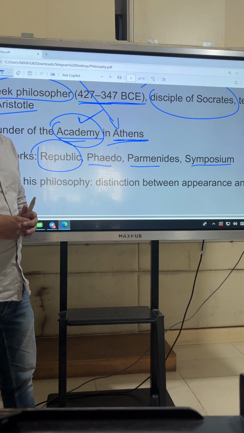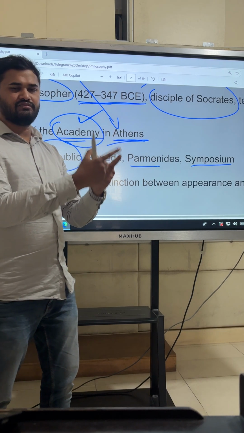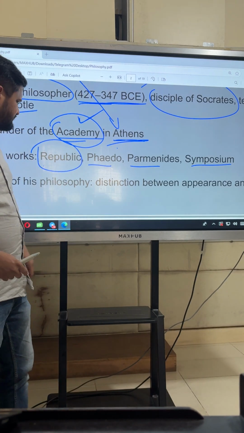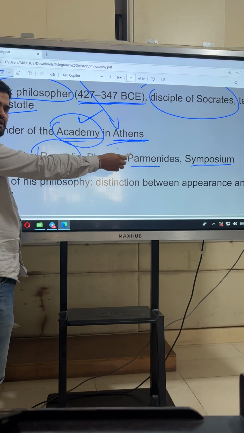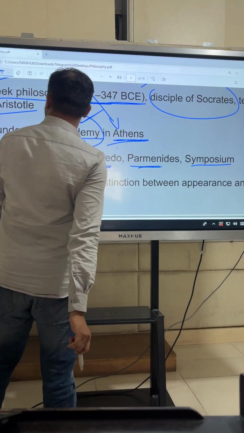It would add value. That means you are authenticating that you are making your point through one of the ideas given in a particular book of Plato. So it's important to remember the works written by Plato.